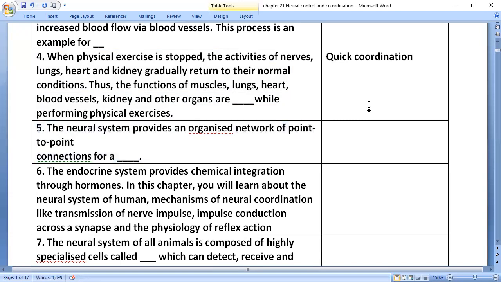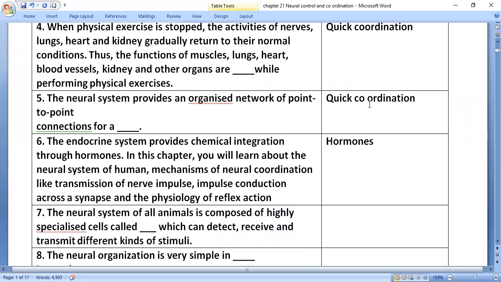The neural system provides an organized network of point to point connections for a quick coordination. The endocrine system provides chemical integration through hormones. In this chapter, we will learn about the neural system of humans, the mechanism of neural coordination like transmission of nerve impulse, impulse conduction across a synapse, and the physiology of reflex reaction. The endocrine system provides what here? Hormones.